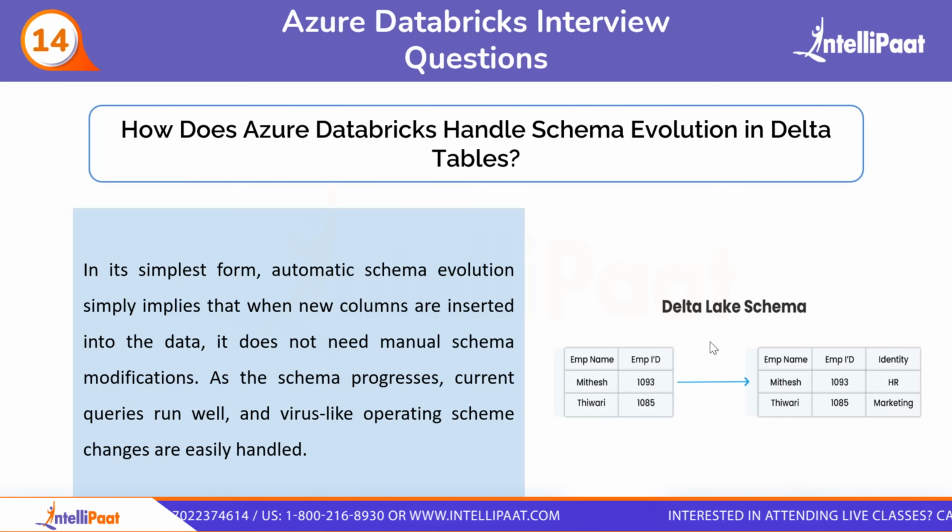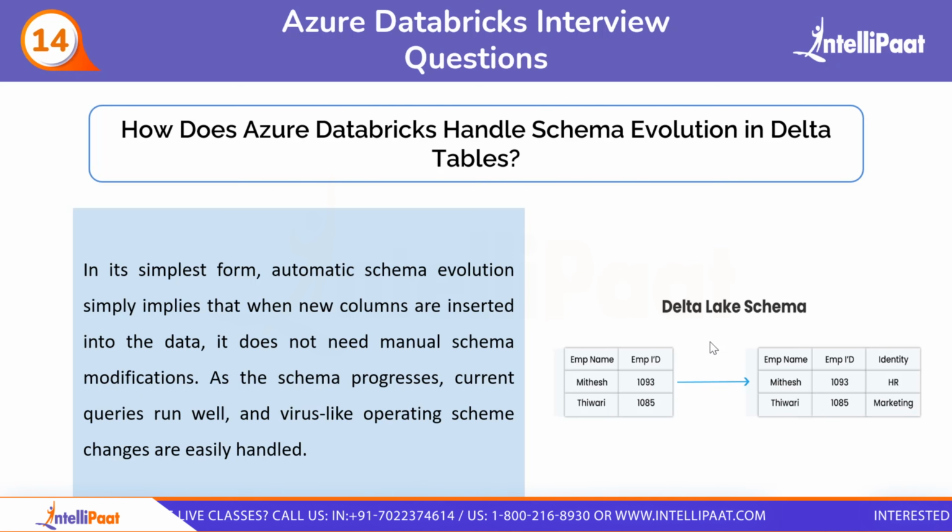So this is accomplished through automatic schema evolution, and in simplest form, automatic schema evolution means that when new columns are inserted in the data, it does not need manual schema modification. As the schema progresses, current queries run well, and operating schema changes are easily handled. It increases the flexibility and the speed of data pipelines while also allowing them to be customized to meet changing requirements.